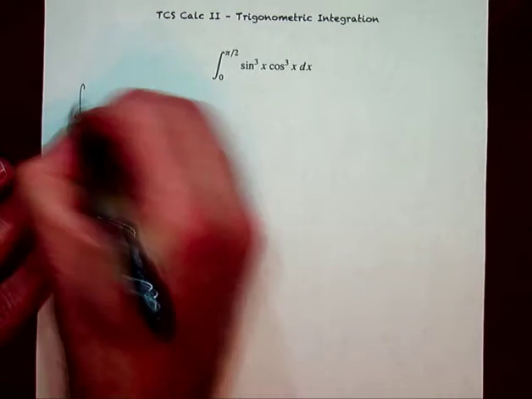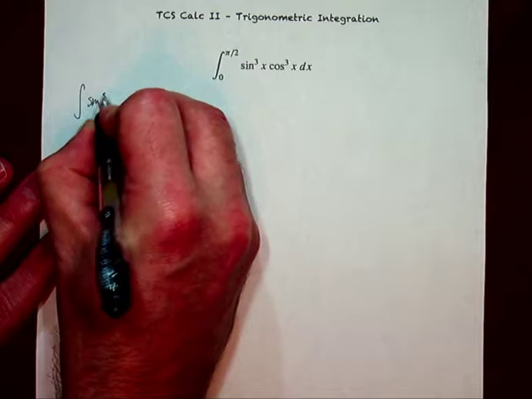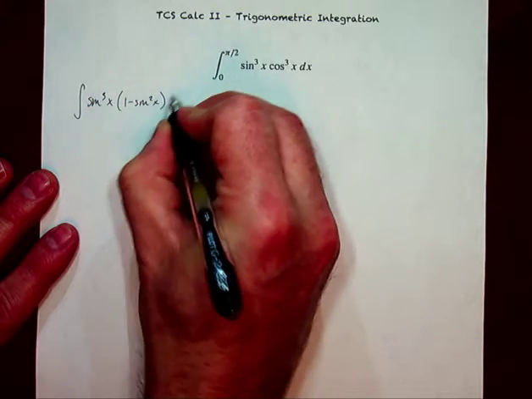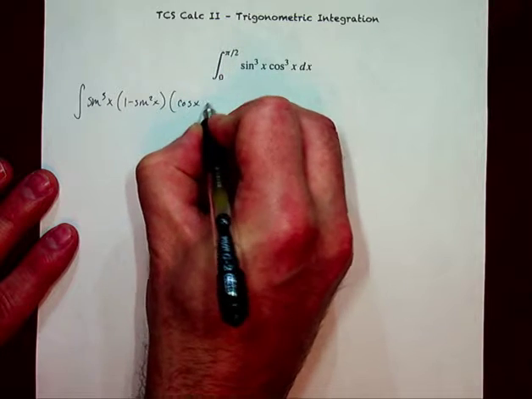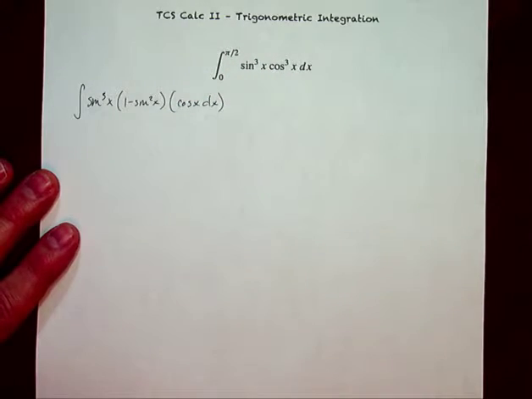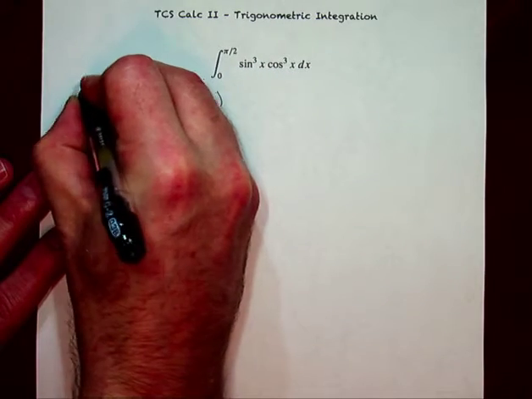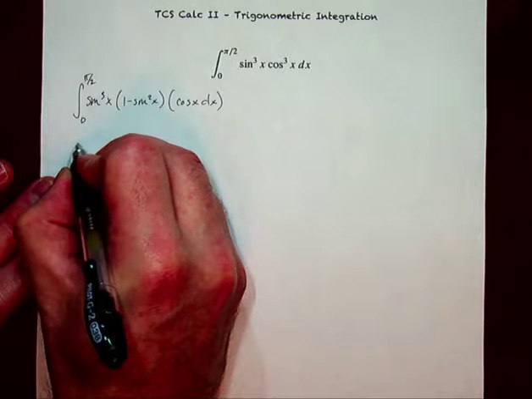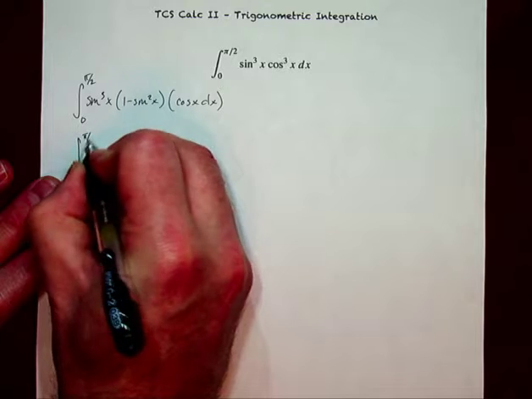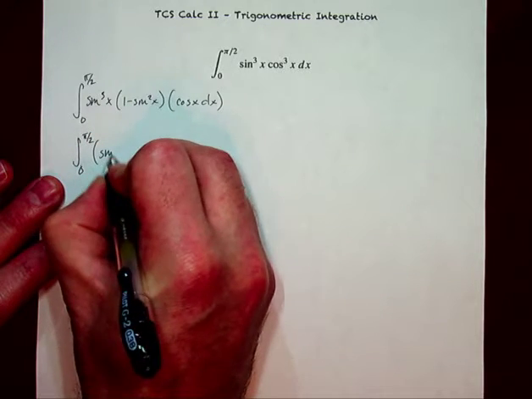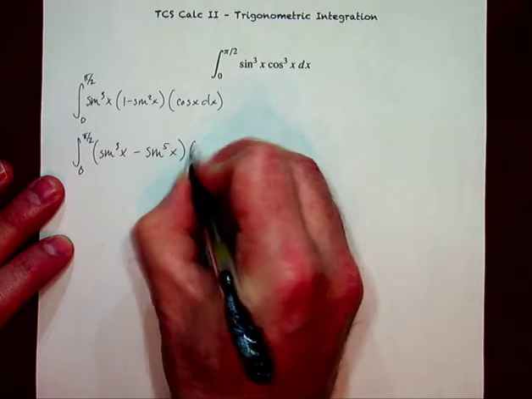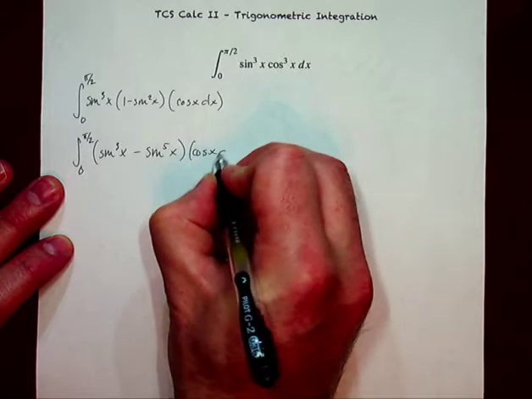Let's do sine cubed of x and 1 minus sine squared of x, leaving behind that remaining cosine to pair up with my dx in order to make my du. What happens here then is I have 0 to pi over 2 of sine cubed x minus sine to the 5th x times cosine x dx.